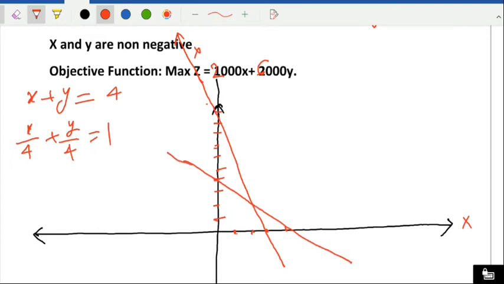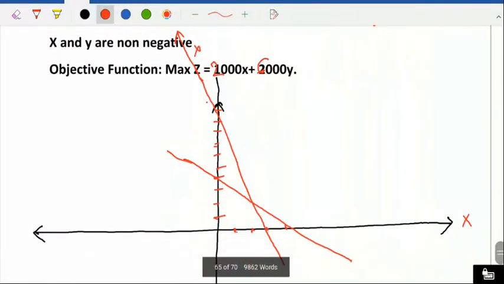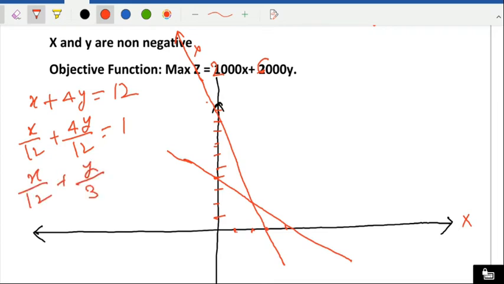Now take the third line. The equation is x plus 4y equal to 12. So divide by 12. X by 12 plus 4y by 12 equal to 1. The 4 you can bring down, so x by 12 plus y by 3 equal to 1.